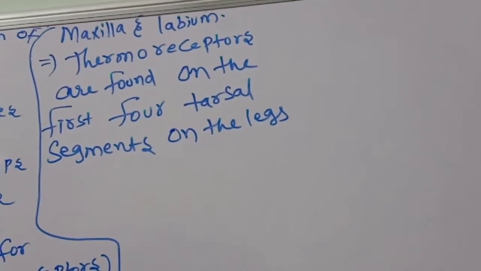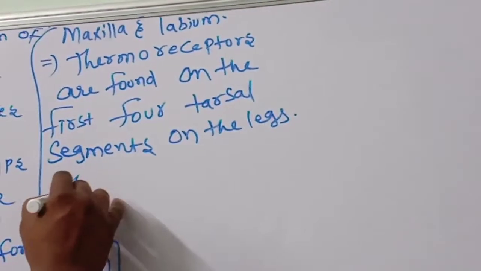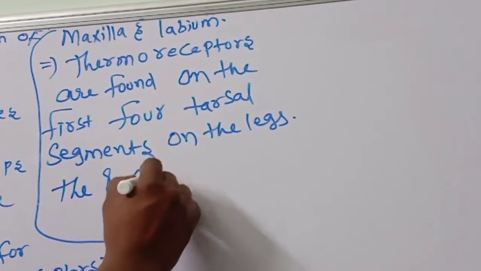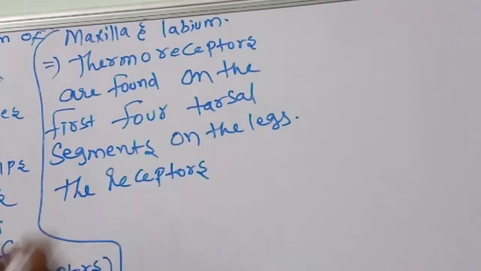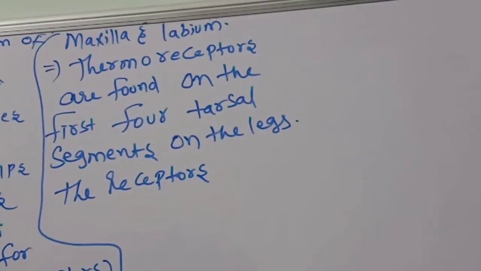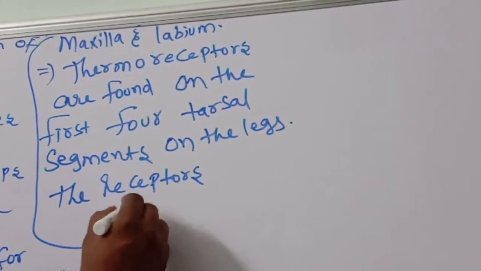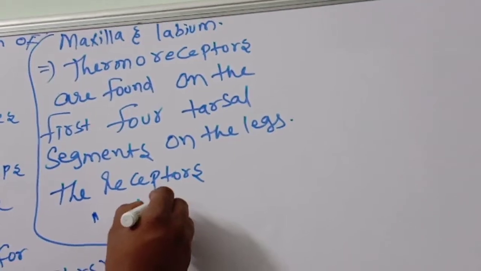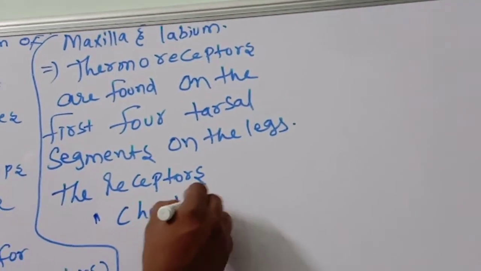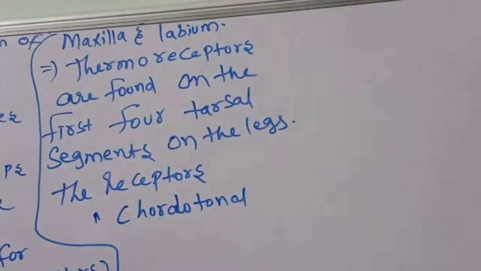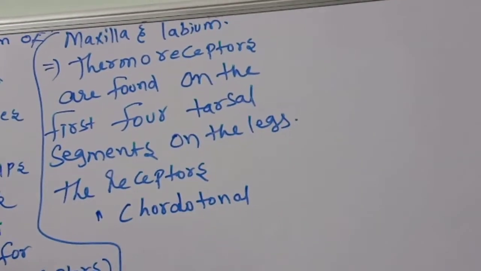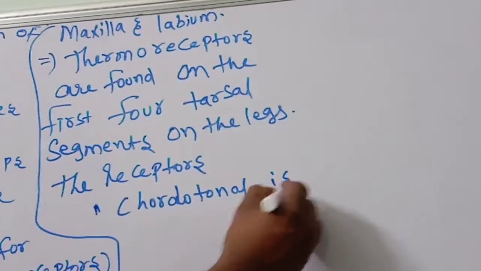Next, the receptors, very important. This is a neat bit. Chordotonal.